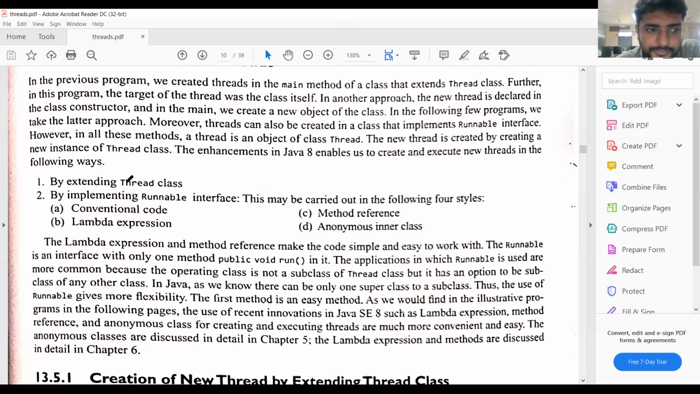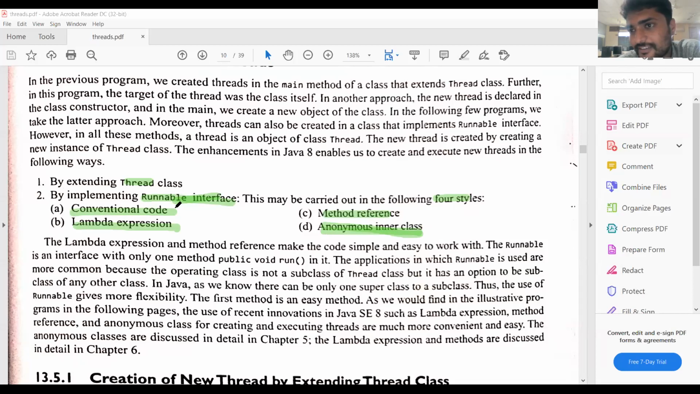So first one is by extending the Thread class and the Runnable interface. This Runnable interface can be implemented by using four ways, four styles. That means first one is conventional code, next one by using the lambda expression, by using the method reference, and then by using the anonymous inner class. We have seen all these things in the previous sessions.